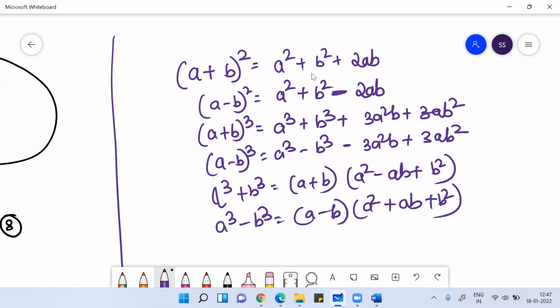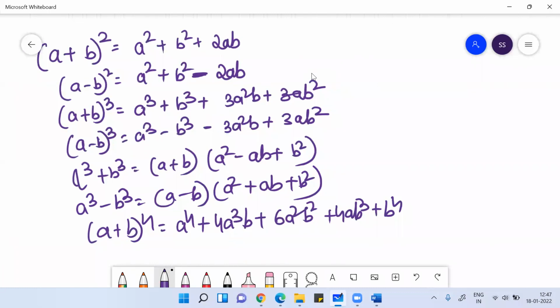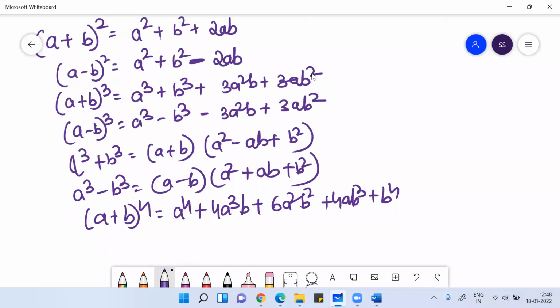Okay, all this knowledge of these basic identities is very important. If you want a plus b to the power 4, that is a to the power 4 plus 4 a cube b plus 6 a square b square plus 4 ab cube plus b to the power 4. All this, if you want, I can go till any limit of n. Okay, so I really don't want you to drag yourself more on this. If you know Pascal triangle and all, you can find any value of n.